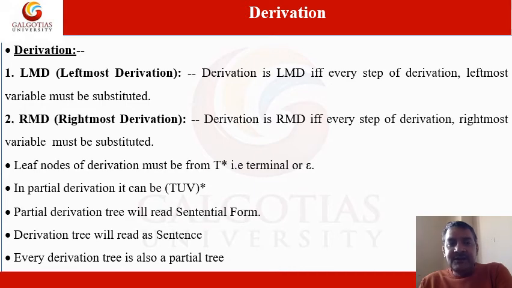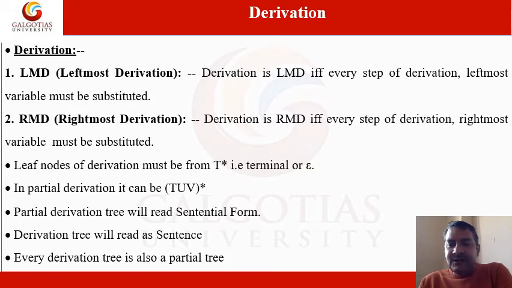A partial derivation means you have not completed the sentence; you are somewhere in the middle. So it can be (T union V) star, where T stands for terminals and V stands for non-terminals. That means you have any combination of terminals and non-terminals, including null. A partial derivation tree will read as a sentential form. Keep this in mind.